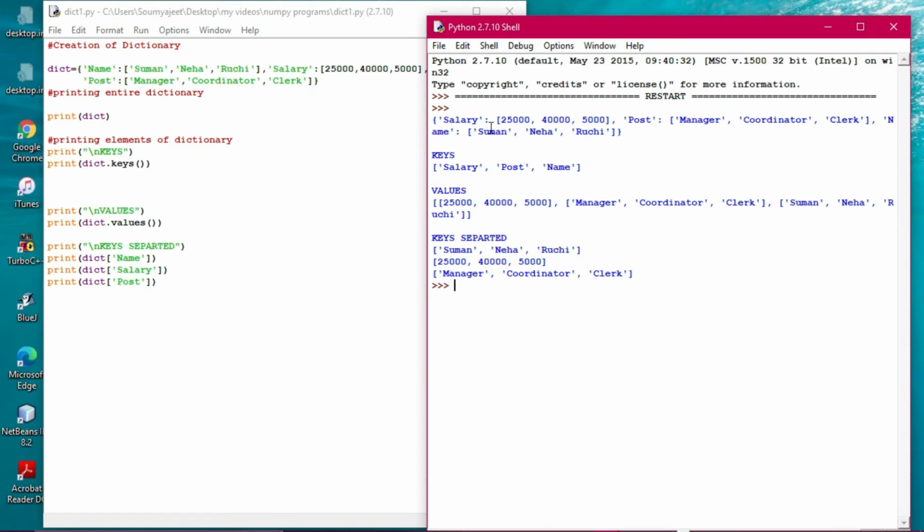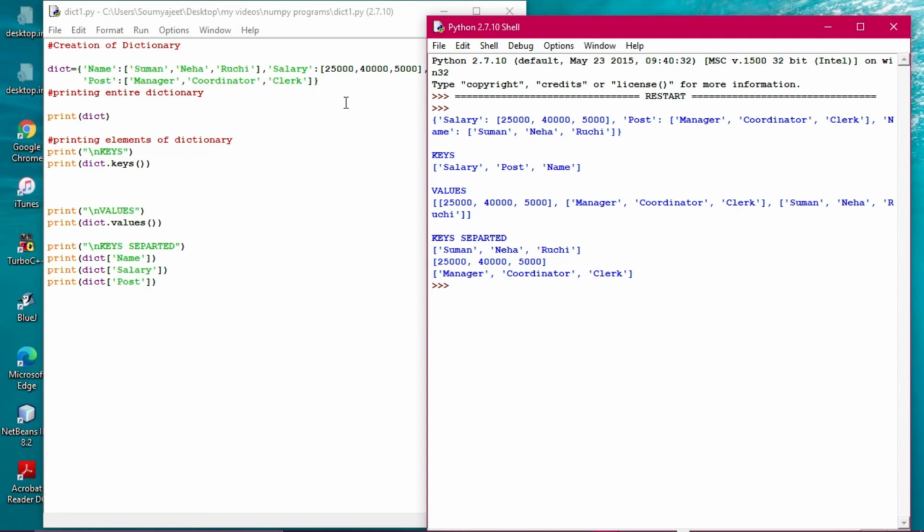But when we have printed the dictionary, here also salary has come first, next has come post, and then has come name. All right, because the numerals have the lesser value. So that's why 25,000. I'm talking about the ASCII table, American Standard Code for Information Interchange. So accordingly, the keys have been printed, whatever ASCII value they have. Fine. So that is the dictionary creation program that you have seen just now.